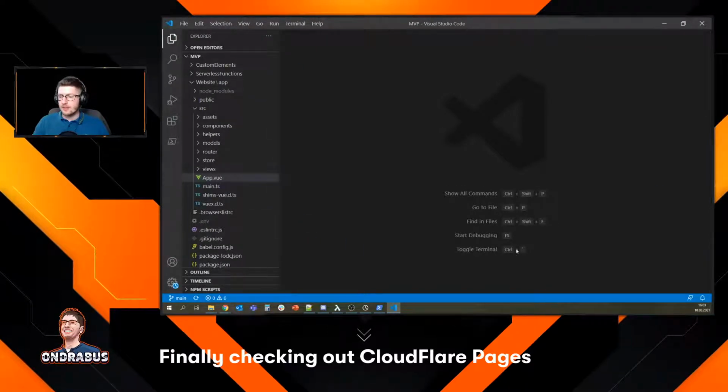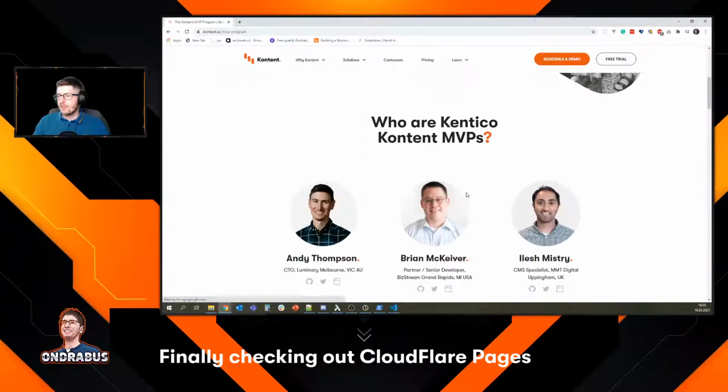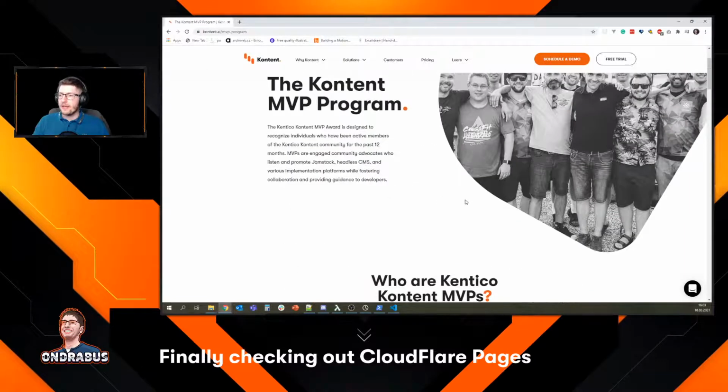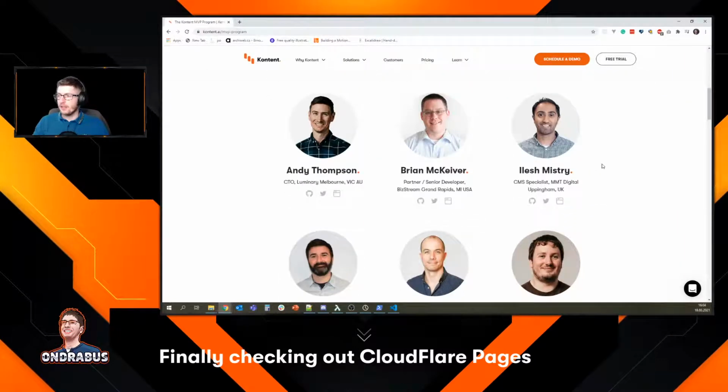Now this app is showing the MVP activity. If you don't know our MVPs, you can take a look. I'm gonna open a new browser here and show you the MVP page. So these are MVPs, these 6-7 nice fellas here. These are our MVPs, and they do some activities. Ilash does MMT Tech meetups where he's got a lot of nice guests. Brian's writing awesome articles mainly about .NET. Everyone has something. Just like maybe you like React, or you like Vue, or you like creating podcasts, whatever.